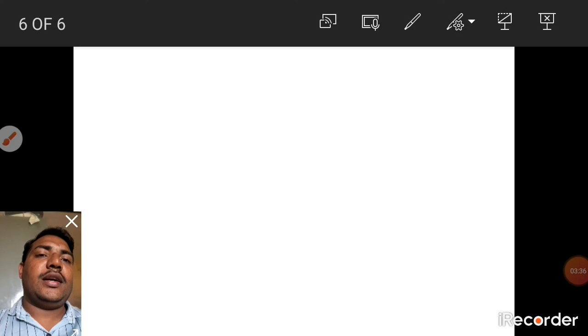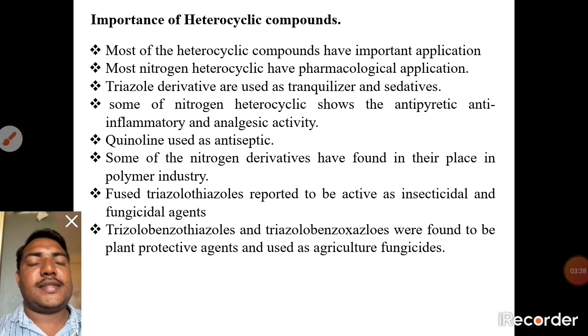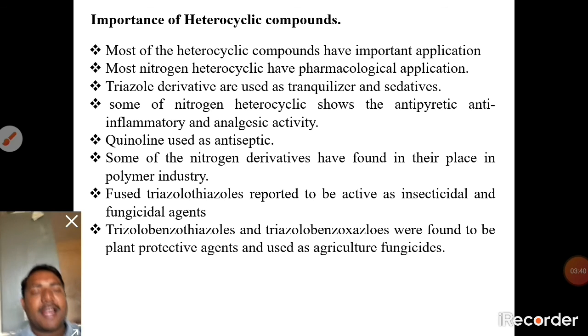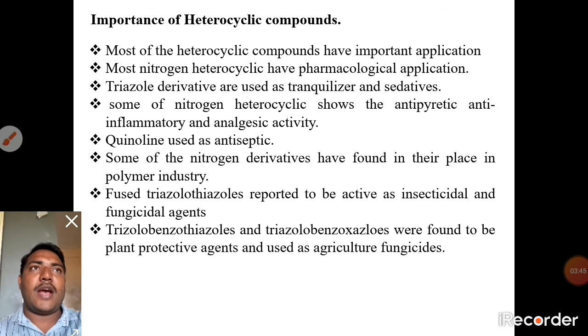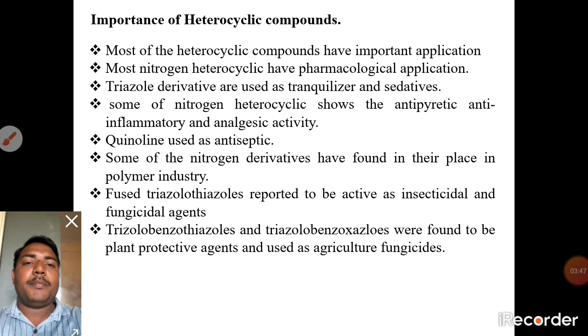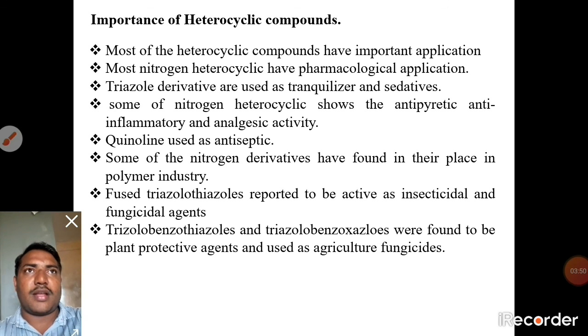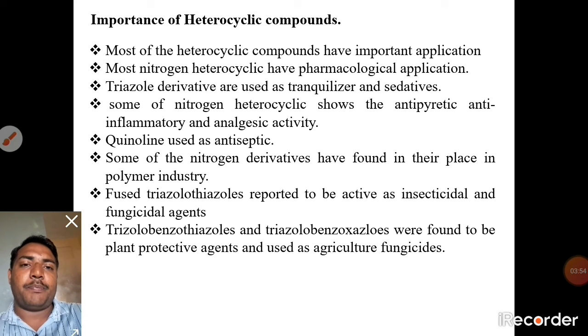For today, this is the nomenclature and importance of the heterocyclic compounds. After this we will see the furan system: the structure of the furan compound, how it is prepared, and what kinds of reactions occur on the furan, like electrocyclic, nucleophilic substitution, electrophilic substitution, and the resonance structures of furan compounds.